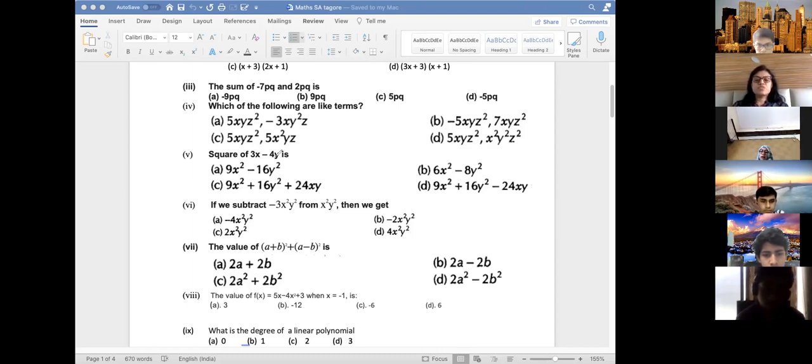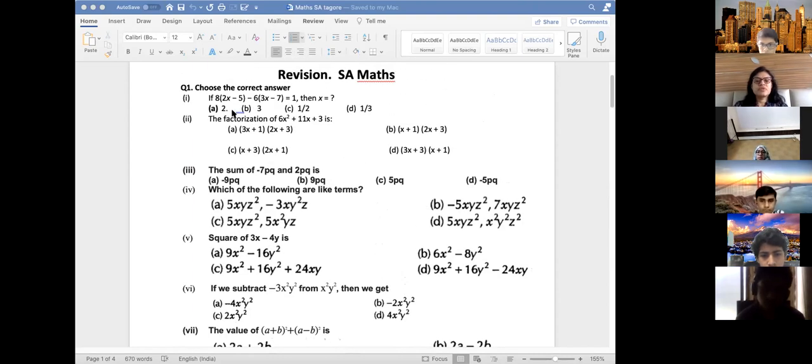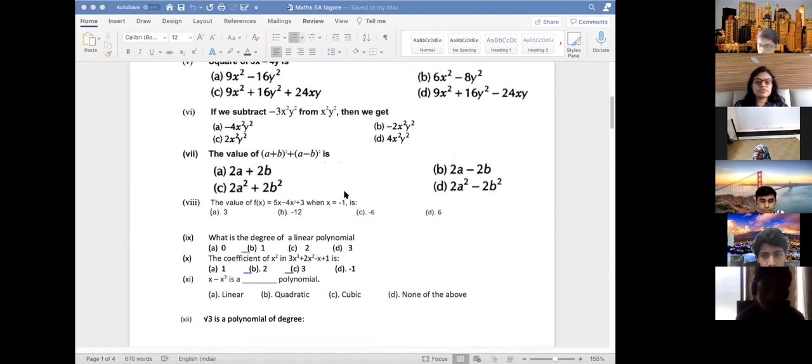This is (a minus b) whole square. You have to open that. Many of you wrote this. This is wrong. Okay, like terms, you know what is like terms. Some of this also you can do. Factorization you can do. This you can do. The value of x, this is a linear equation. Open the brackets and solve it.